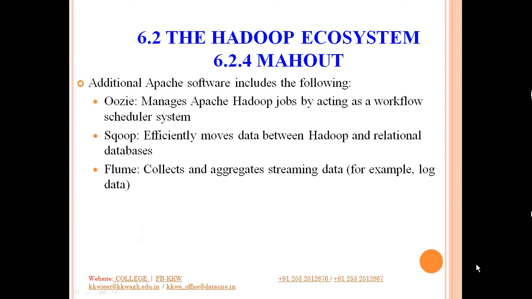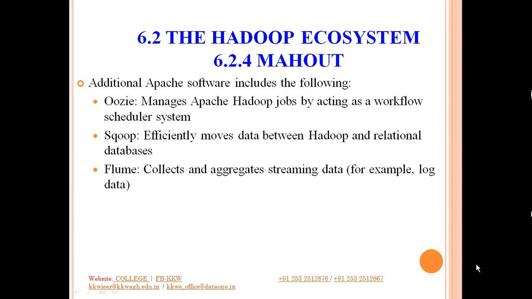So in the previous diagram, or in the previous component of the Mahout, you have already seen certain things. The first is Oozie. So what is this Oozie? It manages the Apache Hadoop jobs by acting as a workflow scheduler system. Whatever the number of jobs that you have to manage, when those jobs should be executed, that scheduling part is taken care of by Oozie.